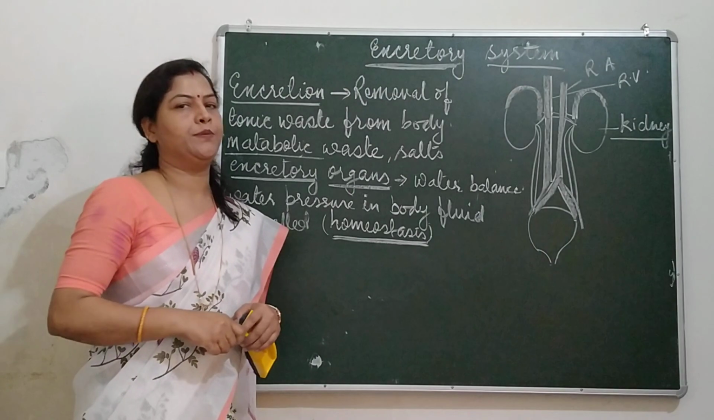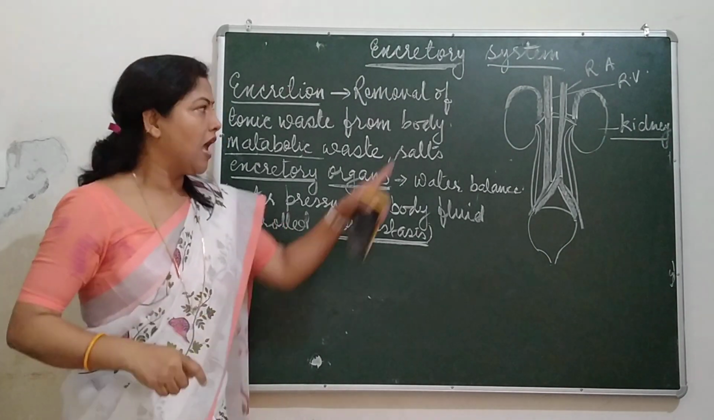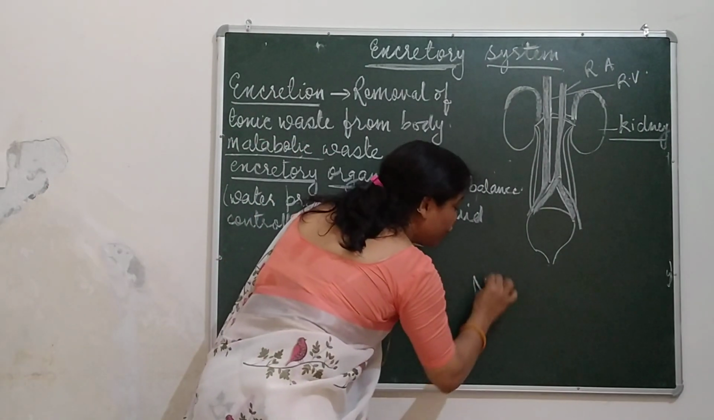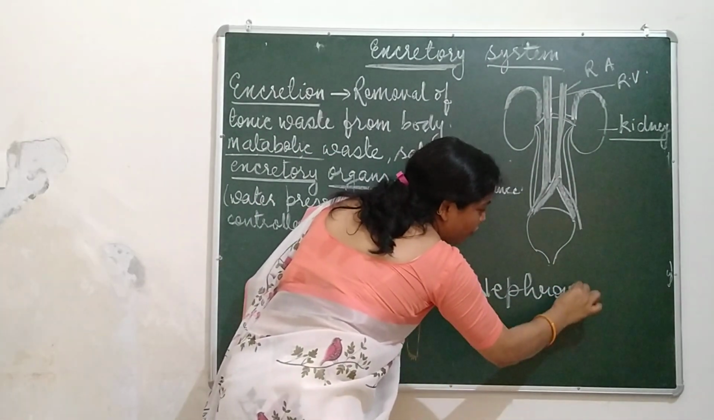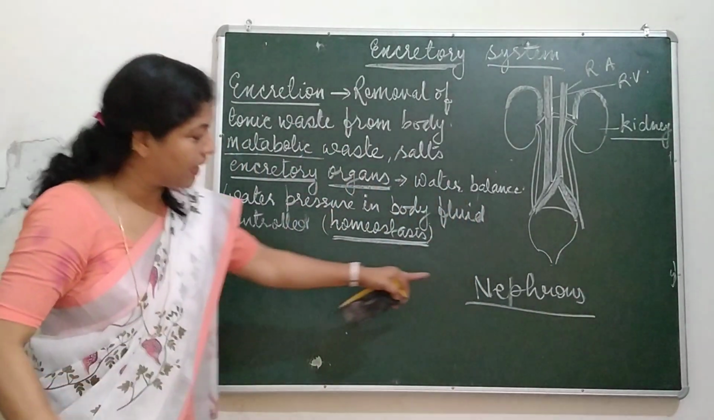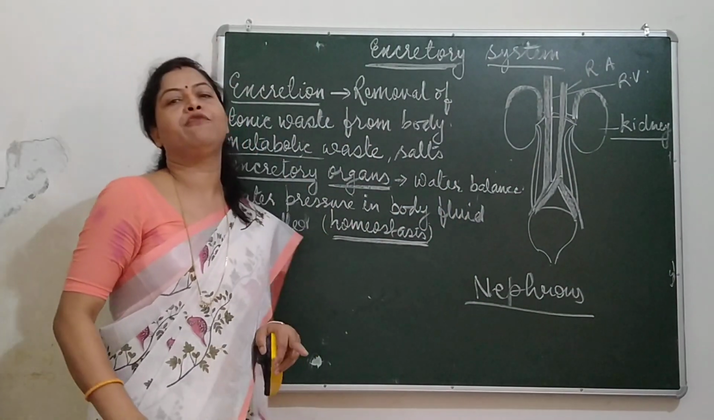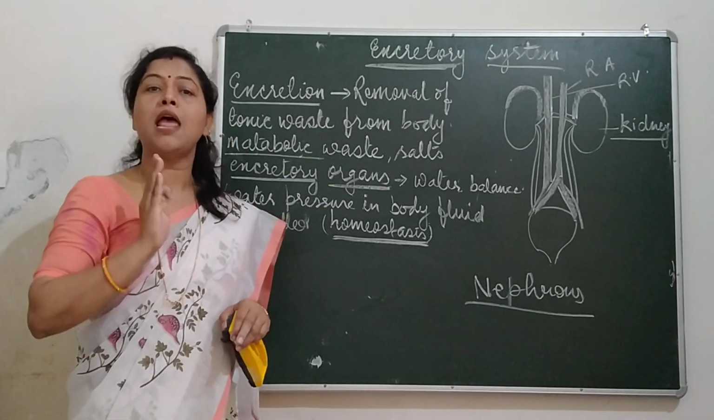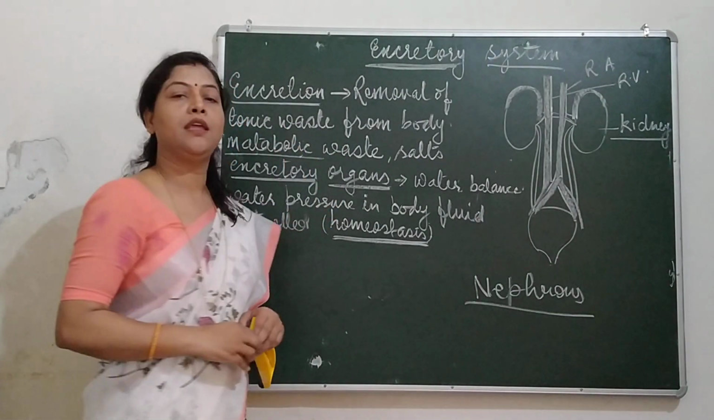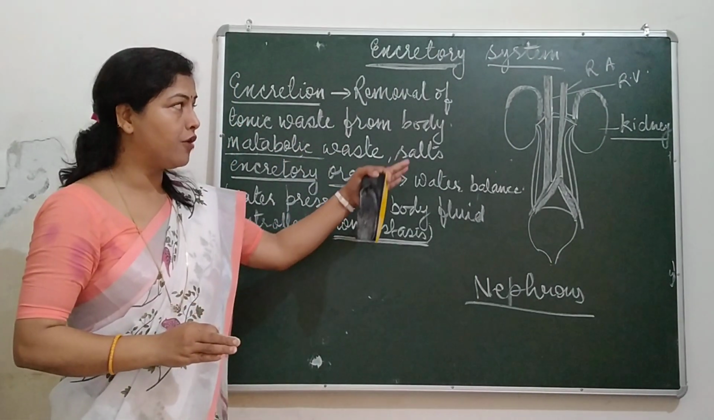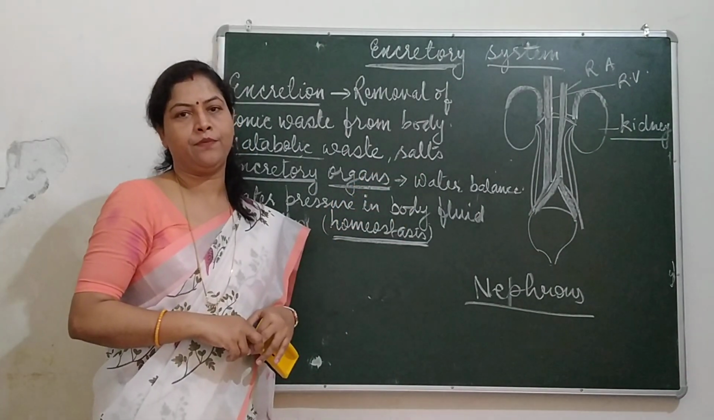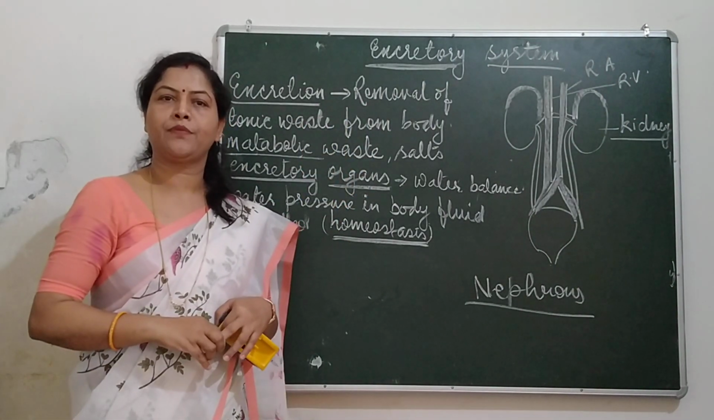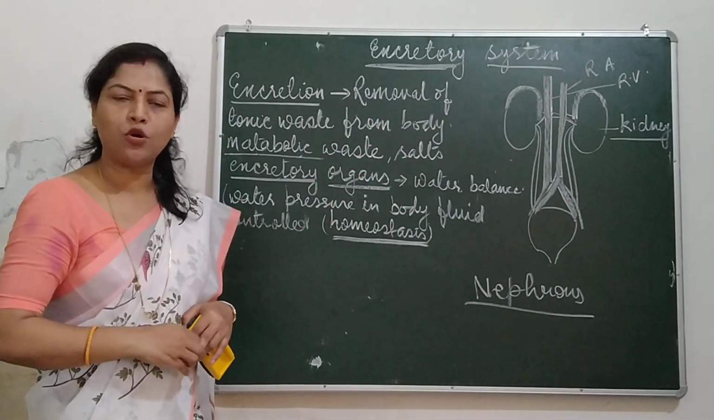They are bean shaped, dark pink in color. And they are made up of millions of units called nephrons. What are they called? Nephrons. In my next video, I will explain the structure and function of the nephron. So the nephron is also called the structural and functional unit of the kidney. Millions of nephrons together make up the kidney. What is the next organ?